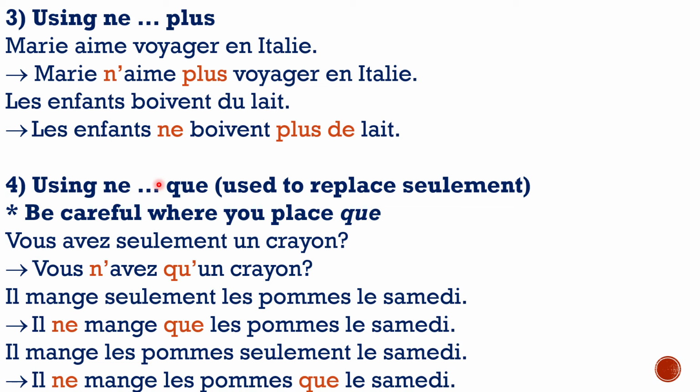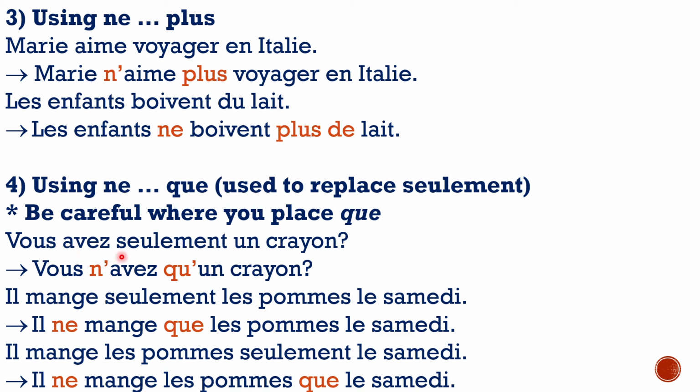The ne is placed before the first verb. The que is placed exactly in the place of seulement. So don't follow the rule of ne before the verb and que after the verb. Yes, your ne goes before the verb, but your que need not necessarily be immediately after the verb. Exactly where you have seulement in the sentence, there you will be placing the word que.